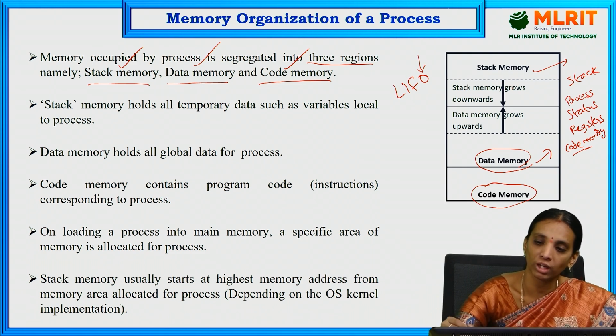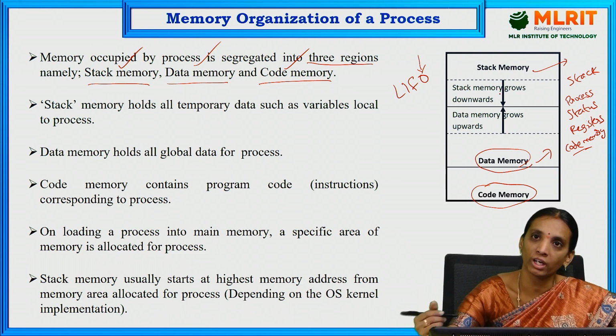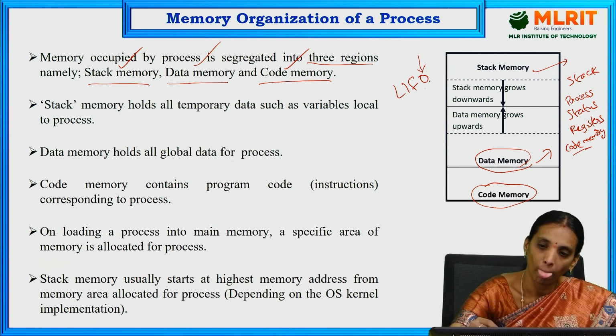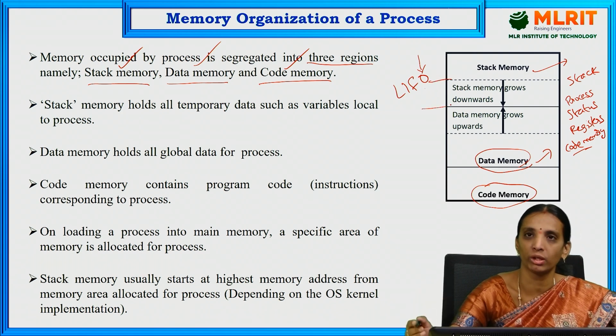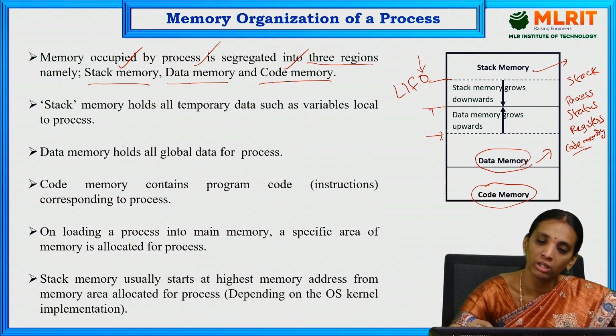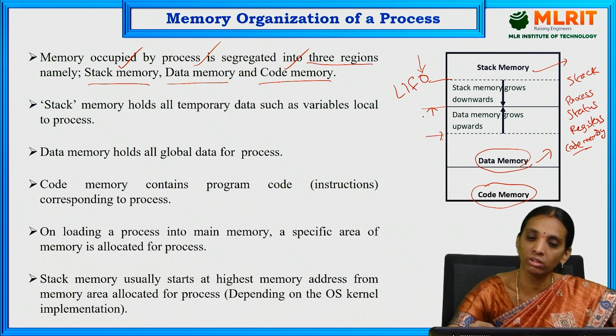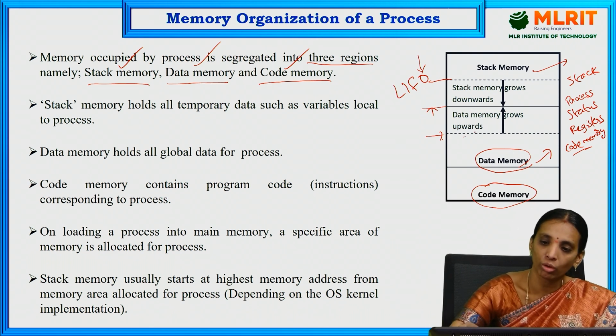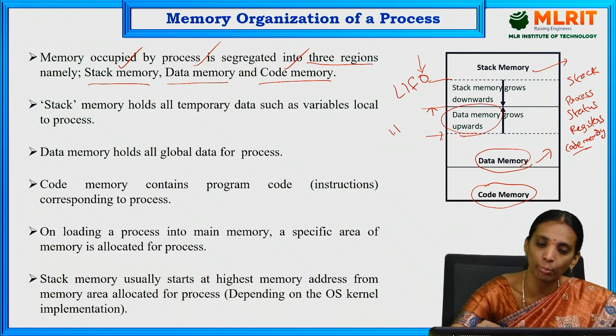Therefore, when we enter data into the stack, the address decreases, going from the highest memory location to the lowest. Whereas the data memory starts from the lowest memory location and goes upwards, that is, it reaches the highest memory location. We also call this data memory the heap.